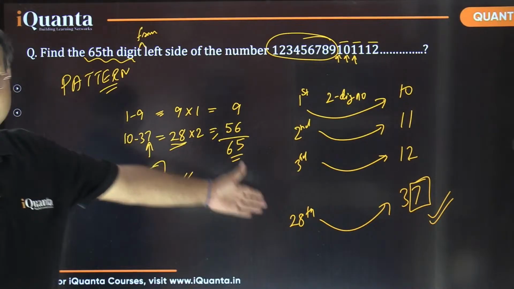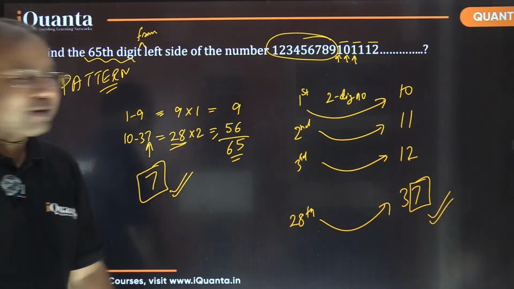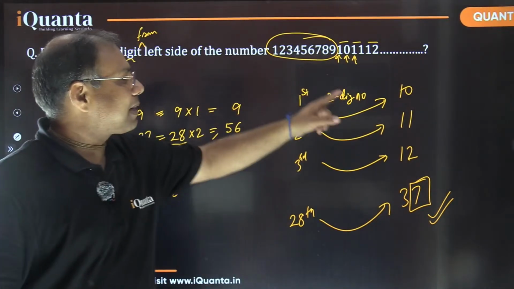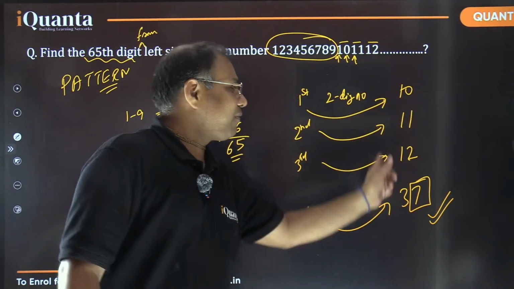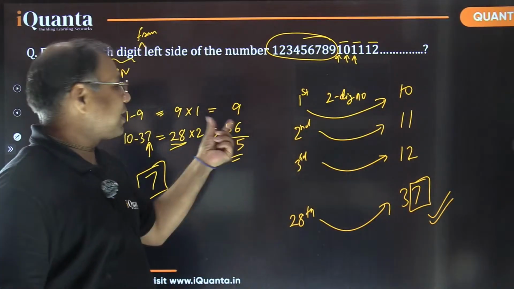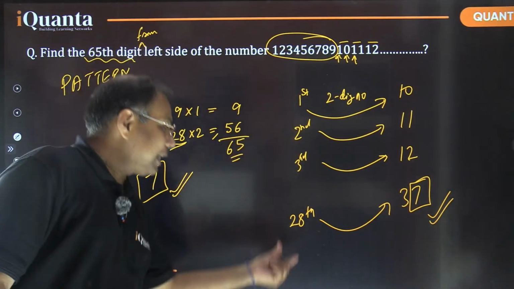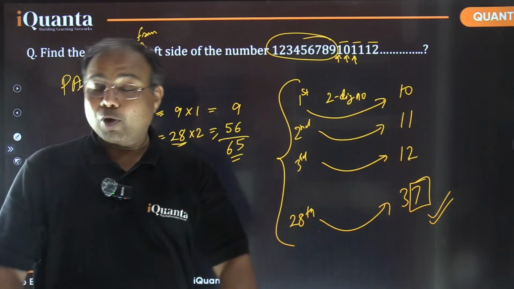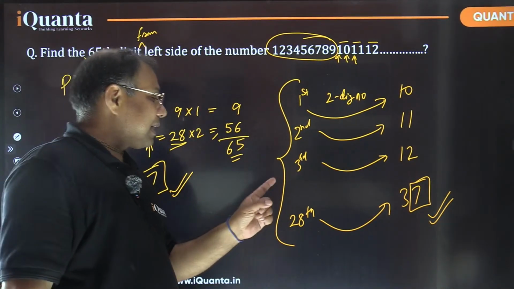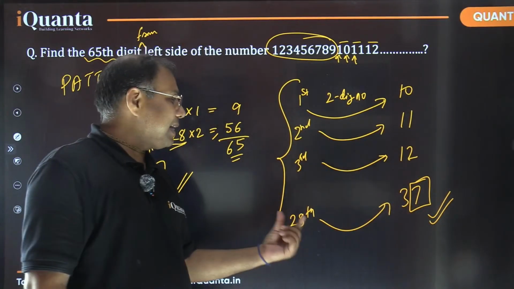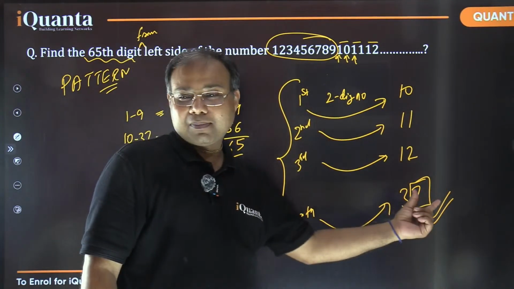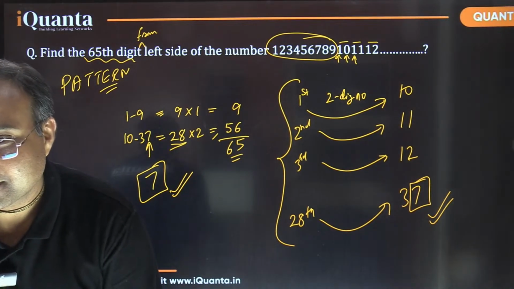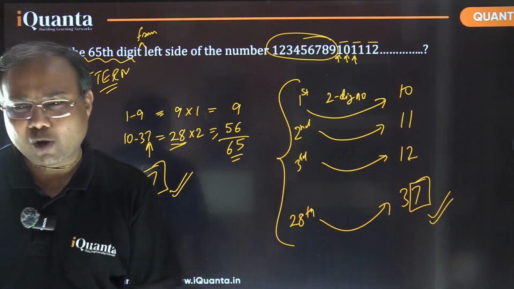That's what we have done, we have counted each digit, because from 1 to 9 we have used exactly 9 digits. After that 10, 11, 12, 13, 14, 15, 16 like that. I'm looking for 56 more digits, so I need to take 28 numbers having two digits each. So our question effectively was, what is the ones place digit of the 28th two digit number? Robo, I have just explained that once again. I hope that clarifies.